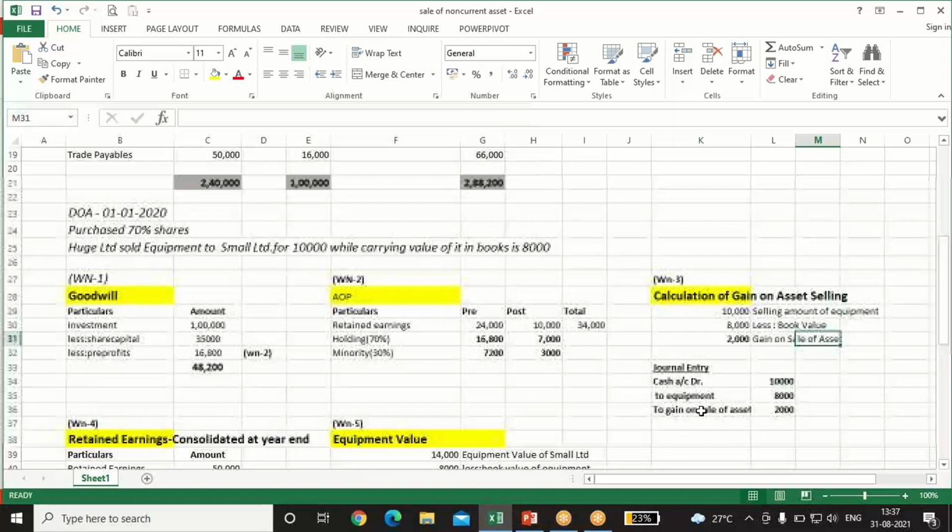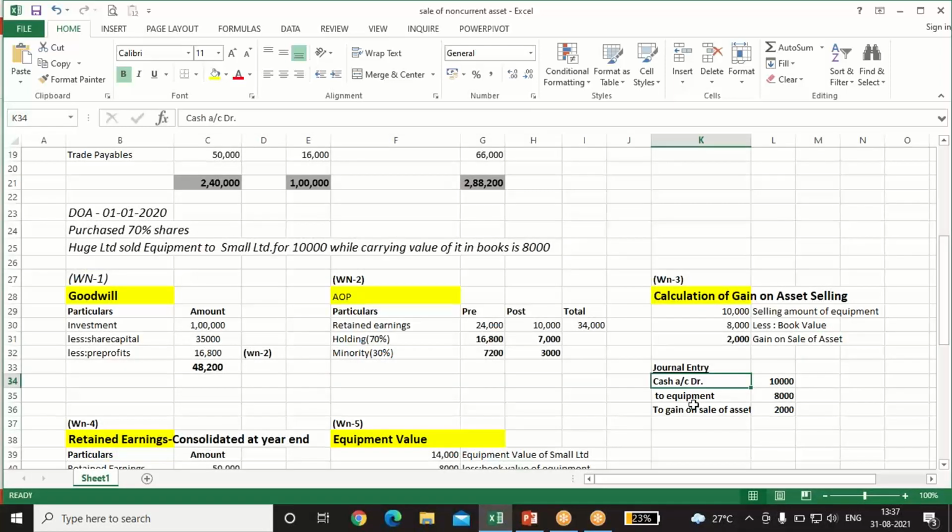So what will be the journal entry? Cash account debit, obviously, I'll receive the 10,000. To equipment account credit 8,000, because we remove it by book value only. The balance will be the gain on sale of asset, which has a credit balance of 2,000. Now what will be the effect? Cash will be increased by 10,000, equipment will be reduced by 8,000, and the gain on sale will come in the revenue or profit and loss account, increased by 2,000.